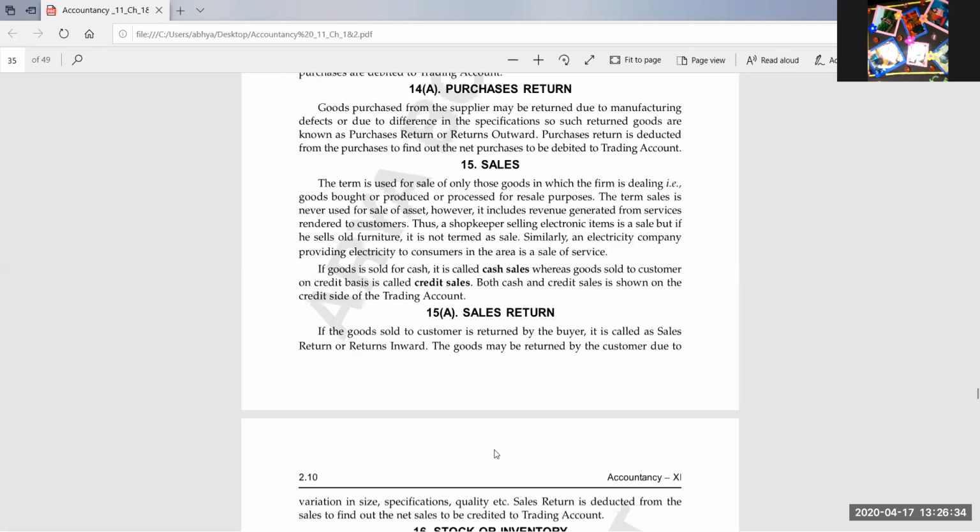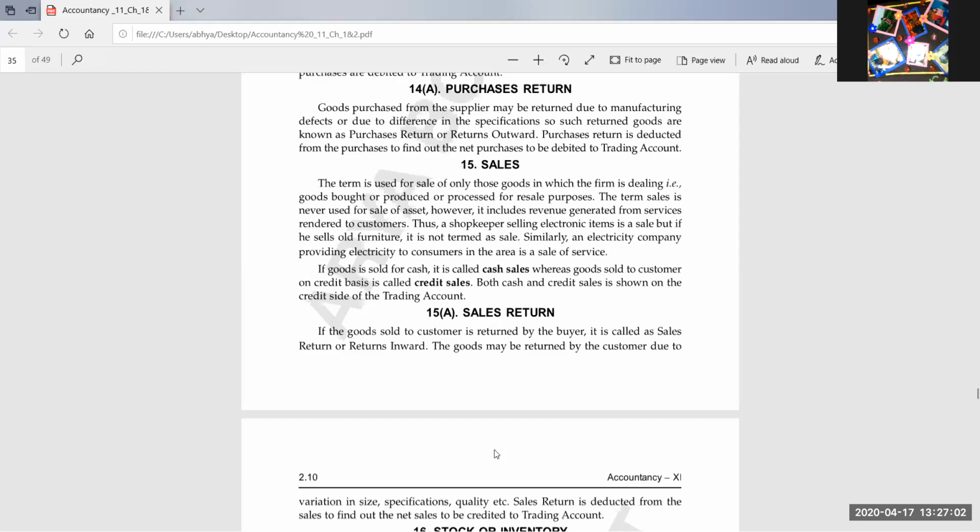And credit sale is always an asset, because we have to take money. Whenever we have to take money from someone, that is our asset, and whenever we have to pay money to someone, it is our liability. Liability means we have to pay. So it will be an example of an asset, and what it is known as for credit sale, I'll tell you in the next classes. Otherwise you will get confused if I merge two terms here.